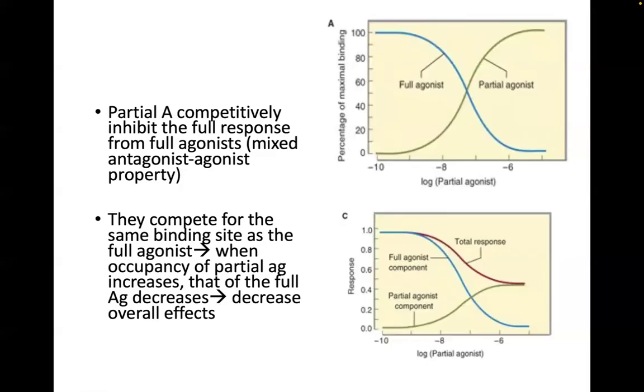And that is the reason why they can take away from the effect. So there's a decrease in the overall effect compared to when a full agonist is given alone. So it's indicated here in the graphs before you.